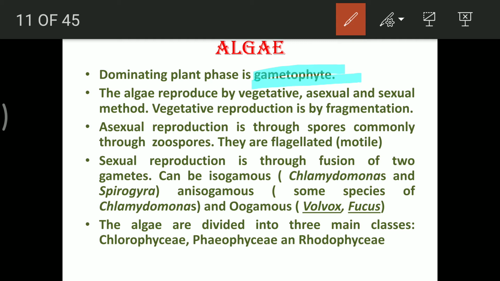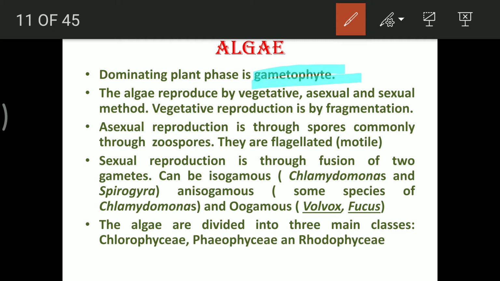The alga reproduce by vegetative, asexual as well as sexual methods. Vegetative reproduction occurs in Spirogyra by the process of fragmentation. So the entire Spirogyra, which is the filamentous form of green alga, it breaks into different small fragments, and each of the fragment gives rise to the entire Spirogyra, and it is vegetative reproduction.